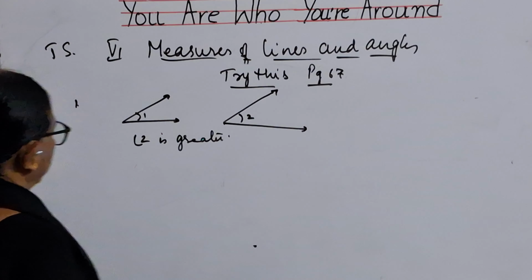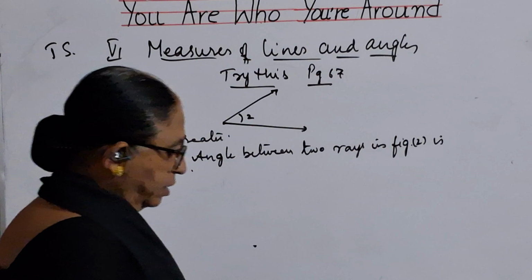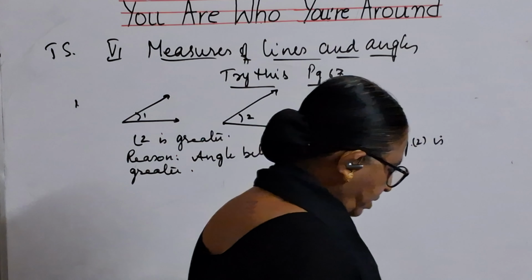The reason is the angle between two rays in figure 2 is greater. That is why you are saying that it is a greater angle, children.